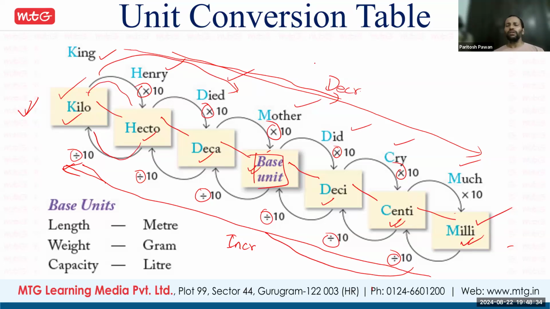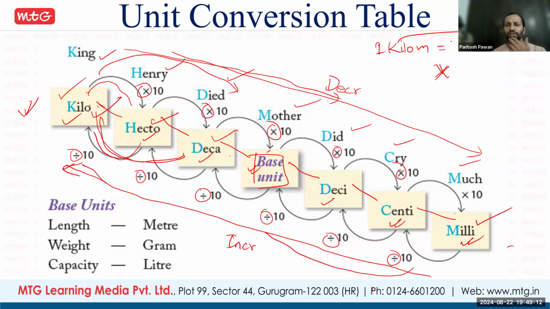Second rule is with what number you multiply or divide. So you count the positions. Suppose you have to convert kilo into deca. Kilo into deca, how many positions? 1, 2, 3. Three positions are there, kilo to deca. So we are converting bigger to smaller, we multiply. Now the question is: 1 kilometer is equal to dash decameter. Bigger to smaller, it will be multiply.